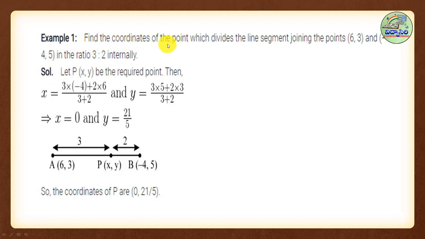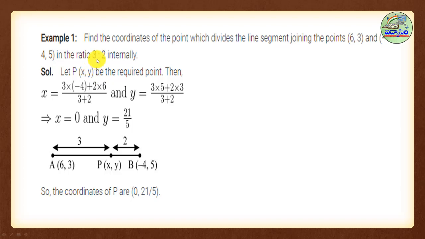Find the coordinates of the point which divides the line segment joining the points (6, 3) and (minus 4, 5). So this is a line segment joining these two points. Given ratio is 2:3. Now first of all, what we have to find? We have to find the point P (x, y).